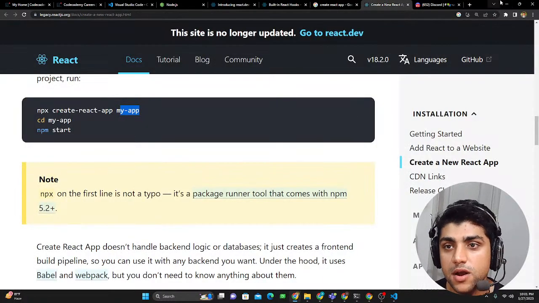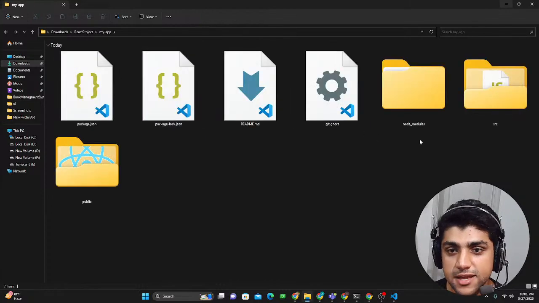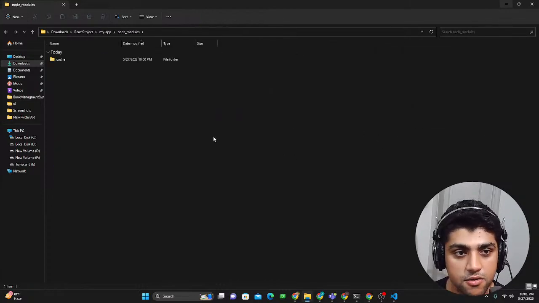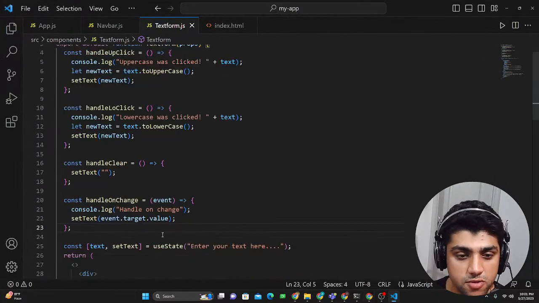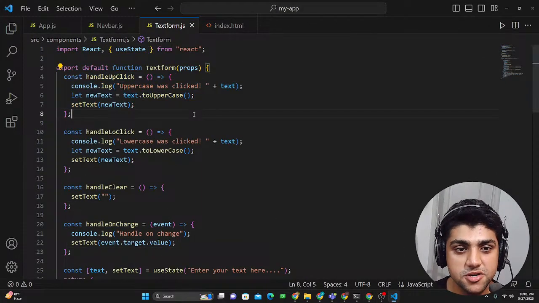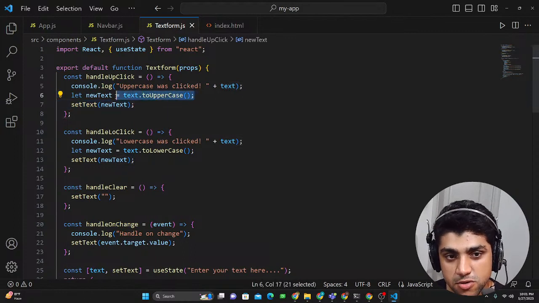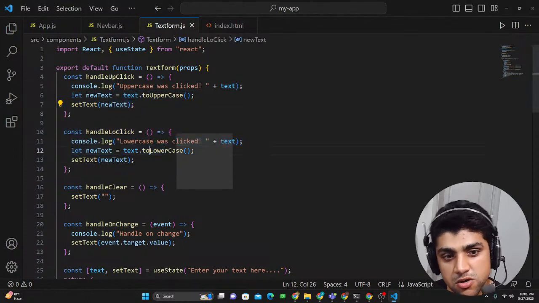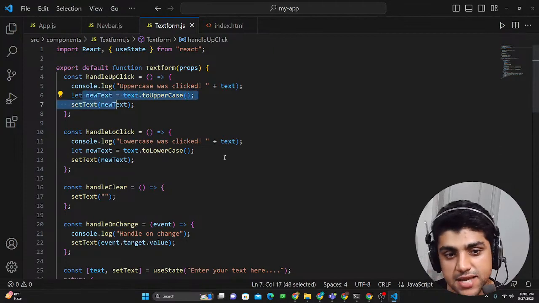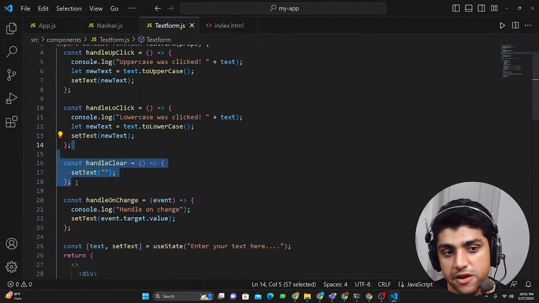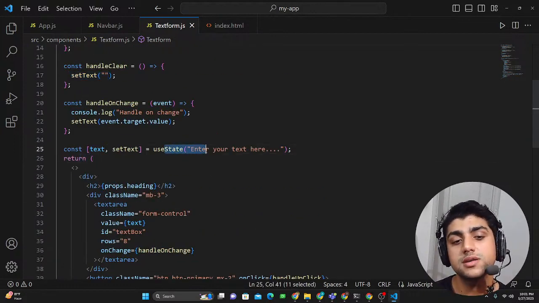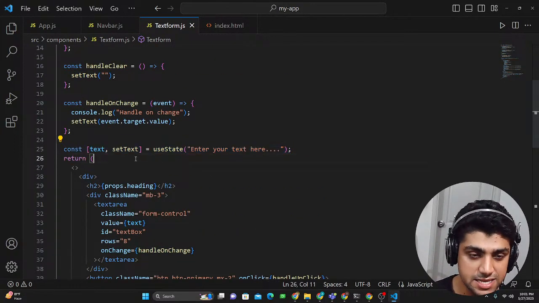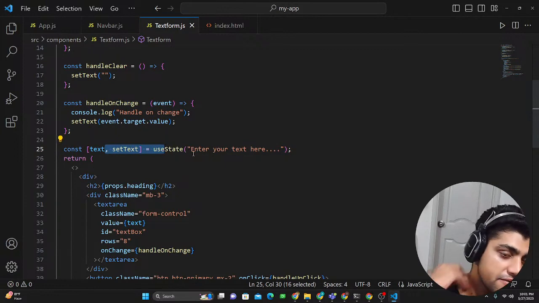Okay, so what I wanted to do now was, I deleted that node modules folder, right? Oh, it does exist. It still exists because my app is running, and whenever I do npm install, it would work. So it just captures this text and uses toLowerCase and toUpperCase. toUpperCase would uppercase the text, and toLowerCase would lowercase the text. The clear function we just set text to clear, and this is a concept called state in React. We use these states to manage the state of the component.